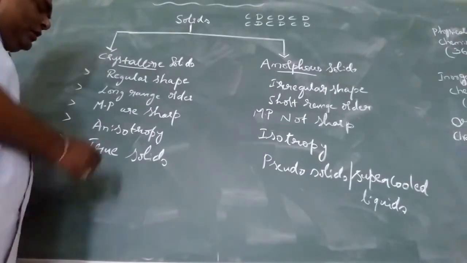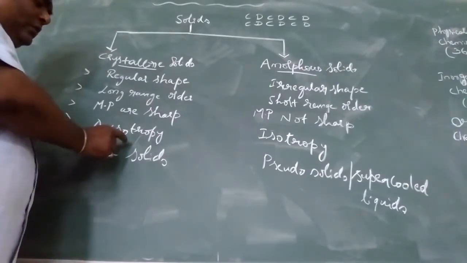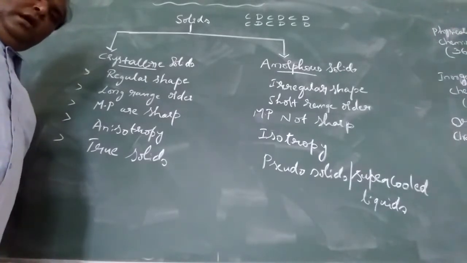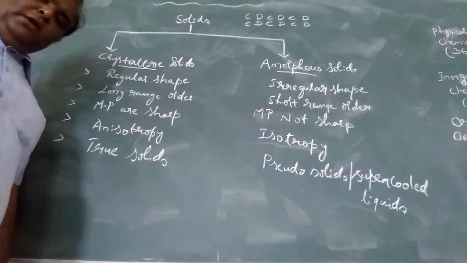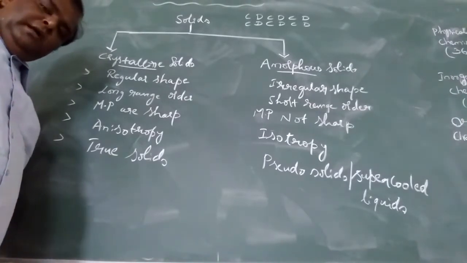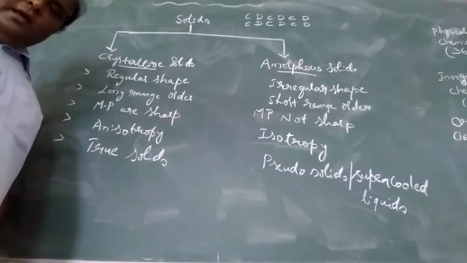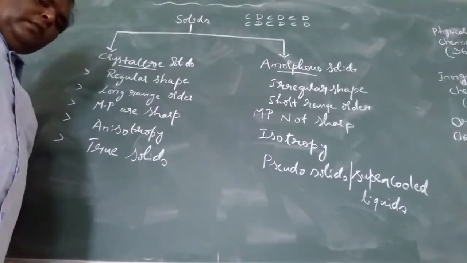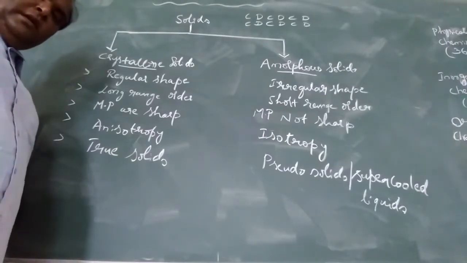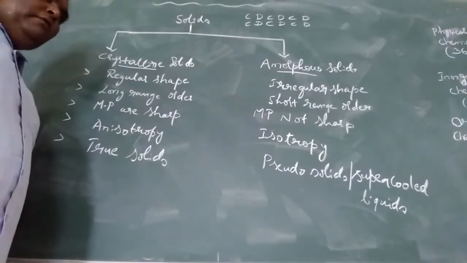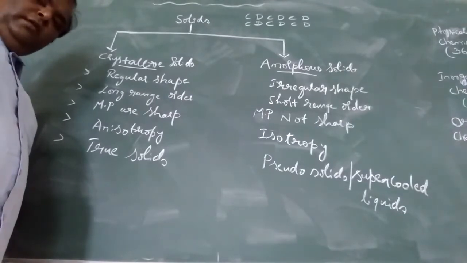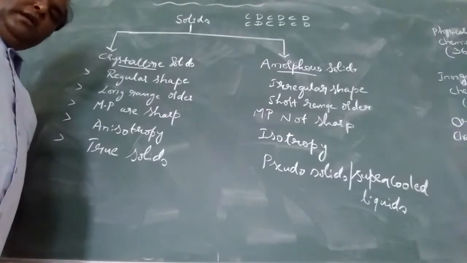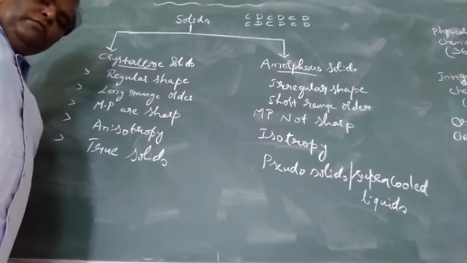Crystalline solids are anisotropic in nature. Anisotropy means properties depend on direction, such as refractive index, thermal conductivity, and electrical resistance. The molecules are arranged in a certain order, but when you look at the arrangement with respect to the refractive index, it does not show the same positions.